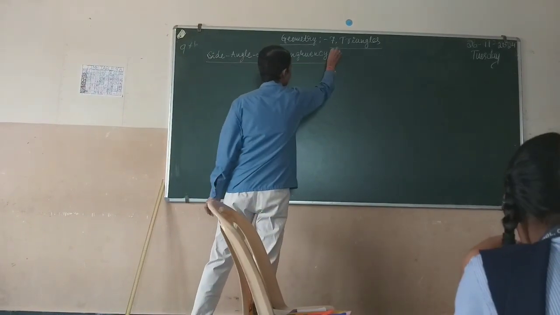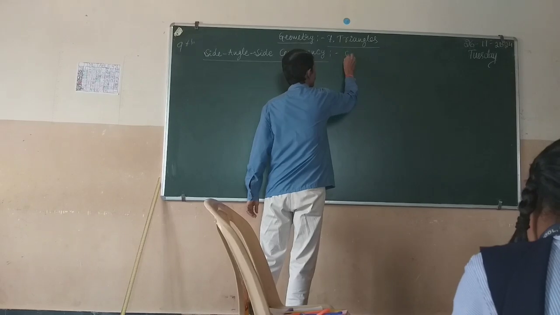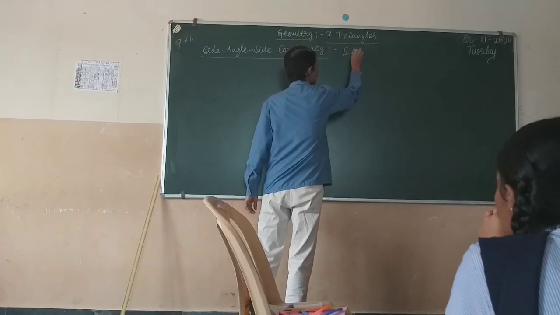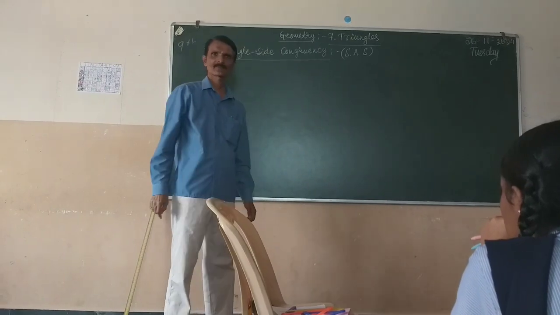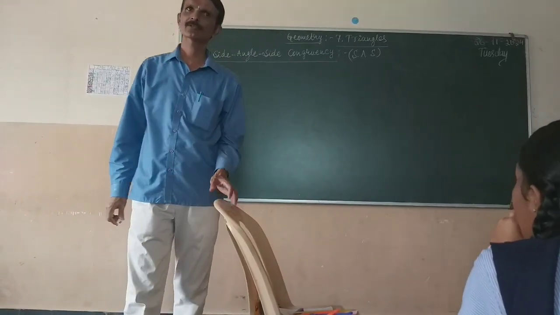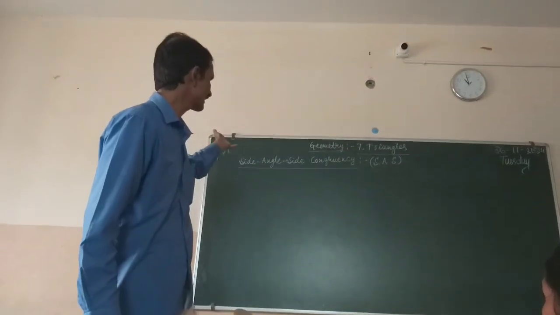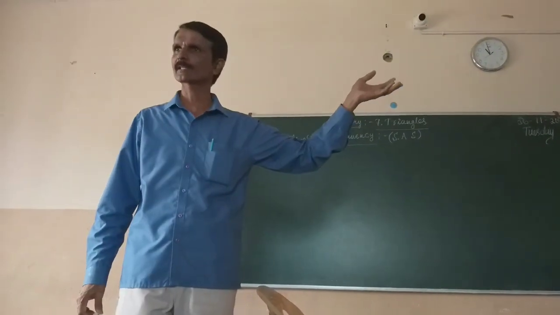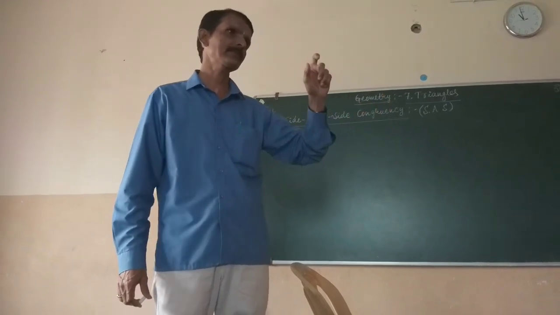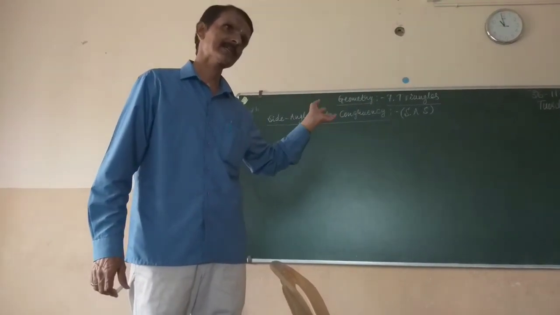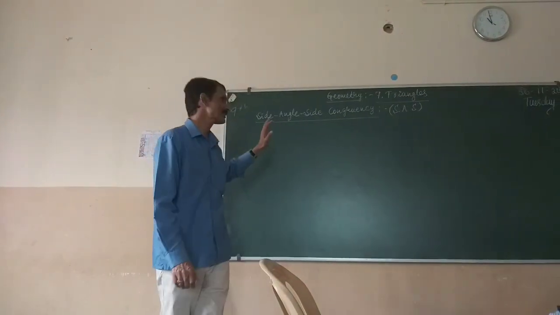Side angle, side congruency. So shortly write SAS congruency. In all the time we are not going to write the full word side angle, side congruency. When we are going to solve the problems, we will simply write it as SAS. So according to this